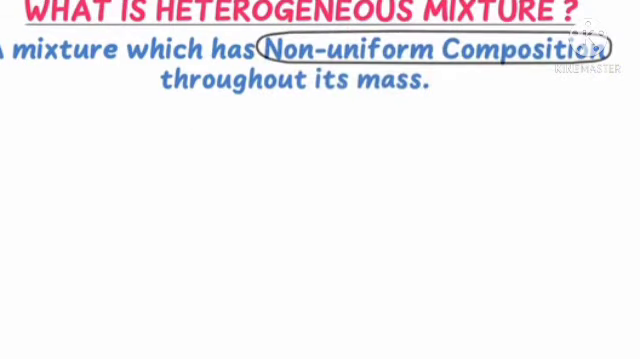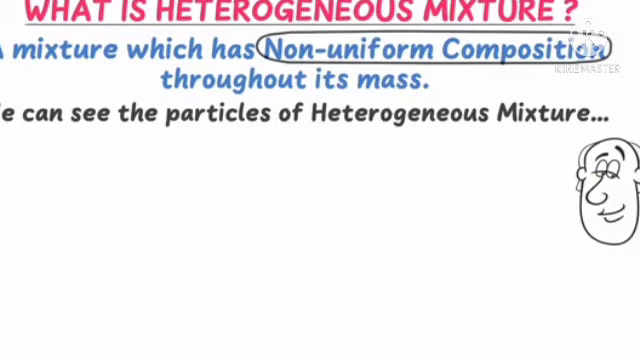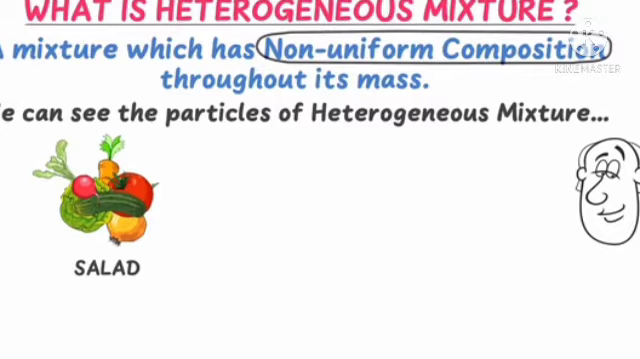Next one, heterogeneous mixture. What is a heterogeneous mixture? A mixture which has non-uniform composition throughout its mass. Here, non-uniform composition throughout its mass. We can see the particles of a heterogeneous mixture. Examples are vegetables and fruits. Here, we can find each object or each vegetable. We can find them, so that is called a heterogeneous mixture.